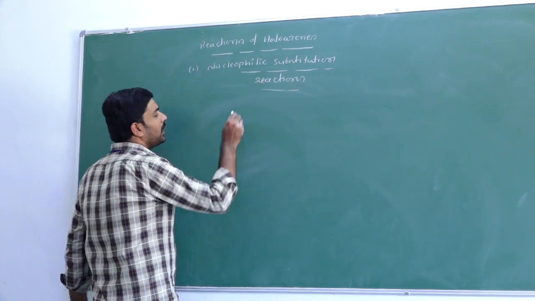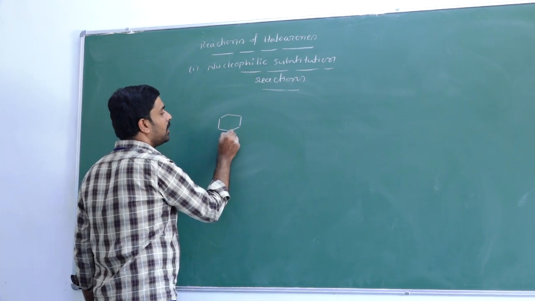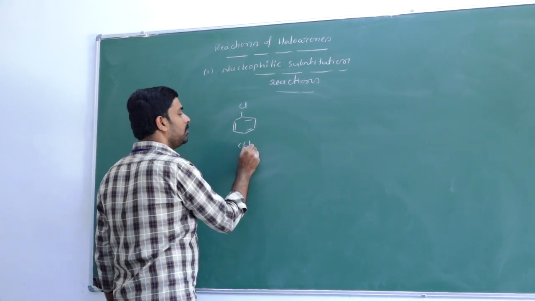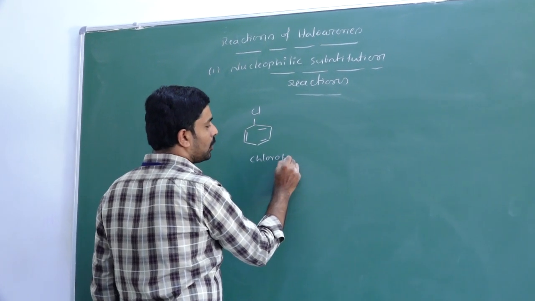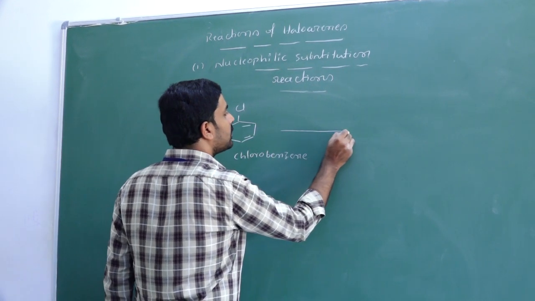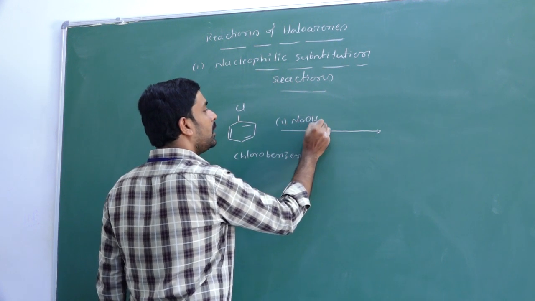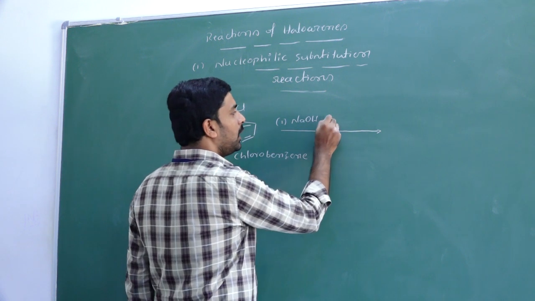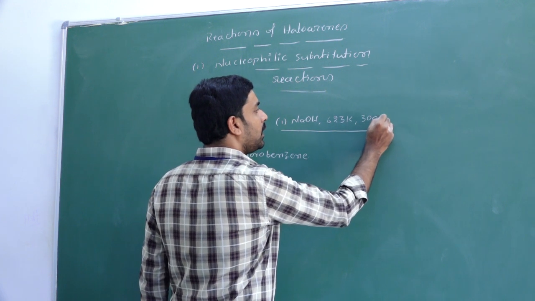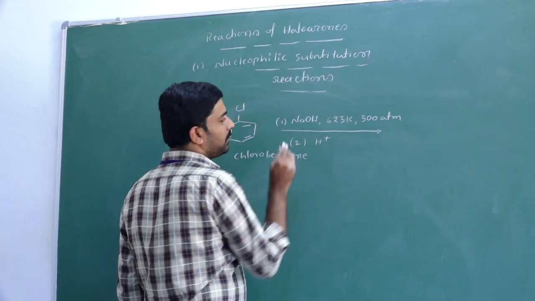For example, take the aryl halide fluorobenzene. When it is treated with sodium hydroxide, you have to maintain a very high temperature, about 623 Kelvin, and 300 atmospheric pressure, followed by acidification.